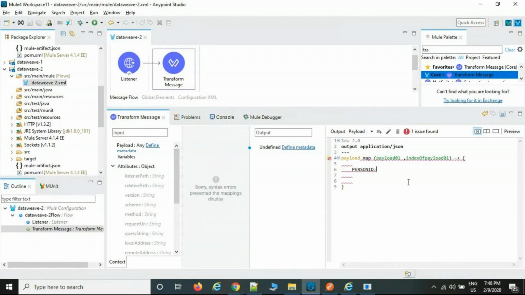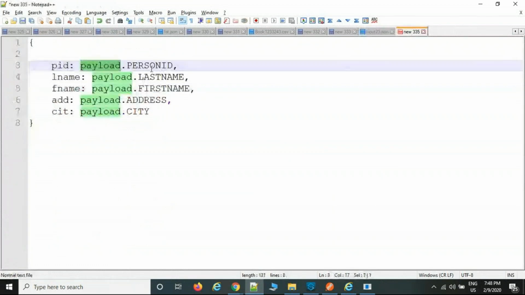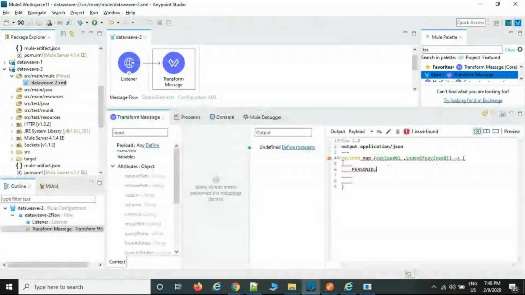What syntax did I write before in the example? Payload01. In the payload I have a list of persons, person ID, list of person information. Which element you want, I was selecting payload dot person ID only. The same way here, you already collect the data from payload and keep it in payload01. Now you want to fetch from payload01 here. In payload01, which element do you want? I want the person ID element.